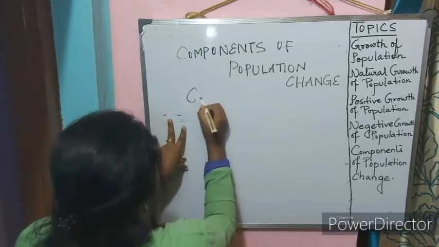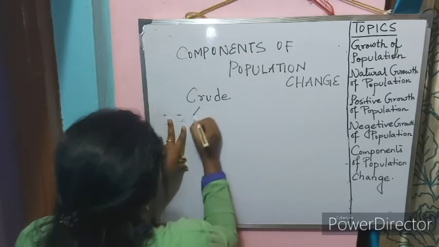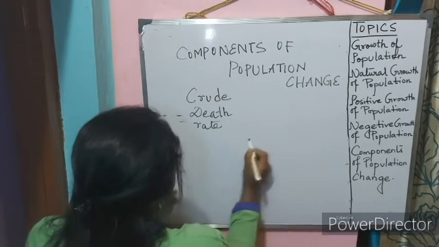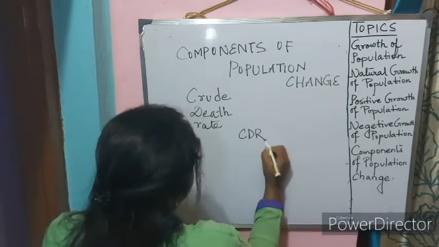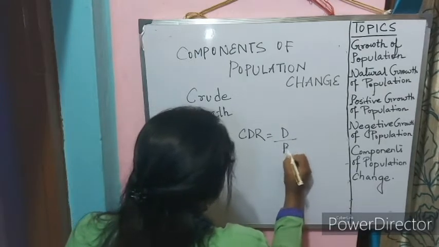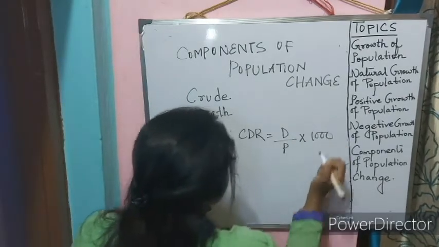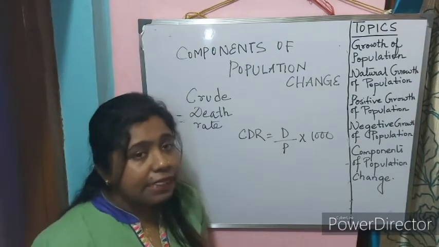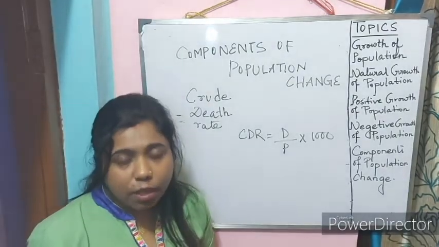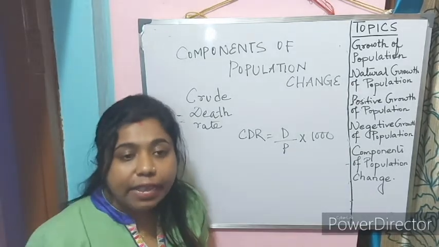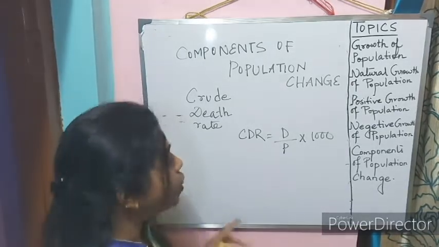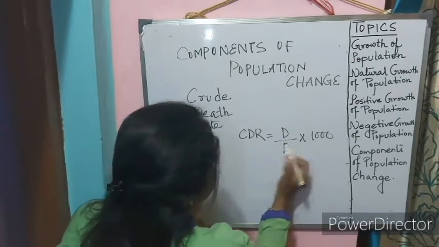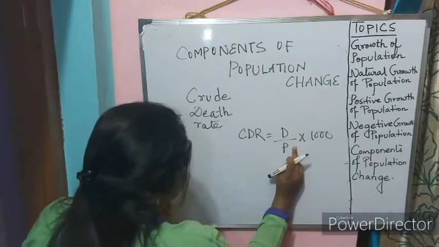CDR equals D by P into 1,000. Now what is crude death rate? Crude death rate means the number of deaths per 1,000 people in a year. That is referred to as crude death rate. How is it calculated? It is calculated by dividing D by P into 1,000.